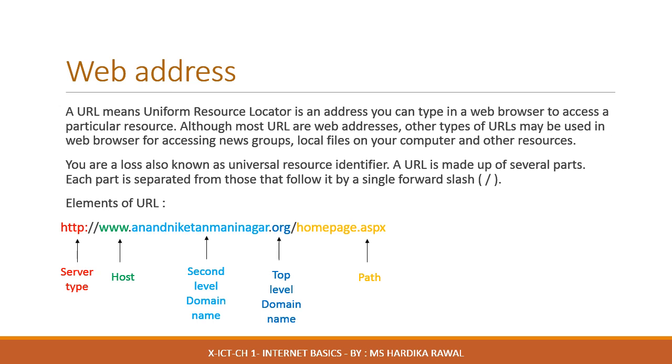Let's see the example to make it clear. The first part is the server type, which here is HTTP. The second part, that means www, is our host. Anandniketan Maninagar is the second level domain. The top level domain is the ORG. There are different types of domain like ORG stands for organization, IN for India, .com that means for commercial use, and .edu that means for educational websites. The last part is the path, that means the index. It will show you on which web page you are on that particular website. I would suggest you to take some examples of certain URLs and practice such type of sorting to make this concept more clear.